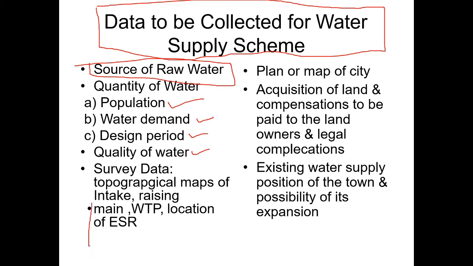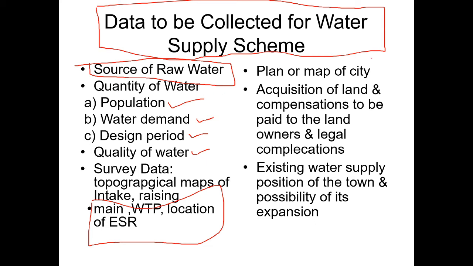All these things come under data to be collected for a water supply scheme, where you have to establish or construct a water treatment plant, and from that point of view you have to take the topographical maps, and finally you have to decide how to lay the pipeline system and distribution network. All those things you should consider. Next, plan or map of a city. You should take the plan or map of a city.